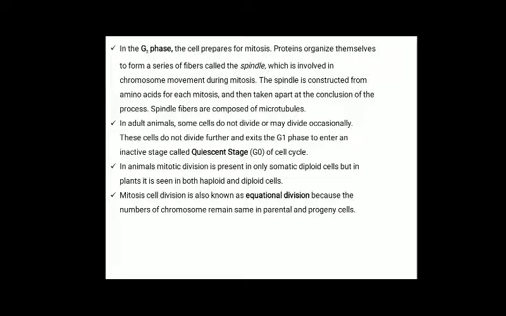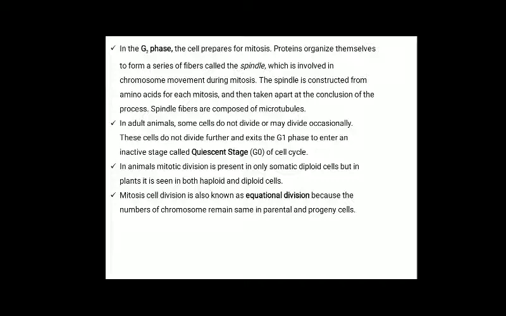Then G2 phase. In the G2 phase, the cells prepare for mitosis. Proteins organize themselves to form a series of fibers called spindle fibers, which are involved in chromosome movement during mitosis. A spindle fiber is constructed from amino acids for each mitosis and then taken apart at the conclusion of the process. Spindle fibers are composed of microtubules. In adult animals, some cells do not divide or may divide occasionally.